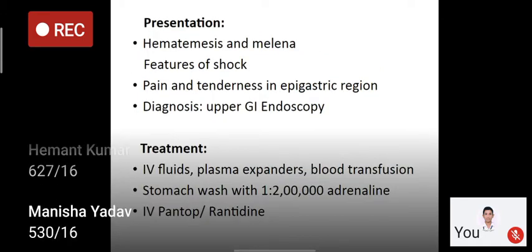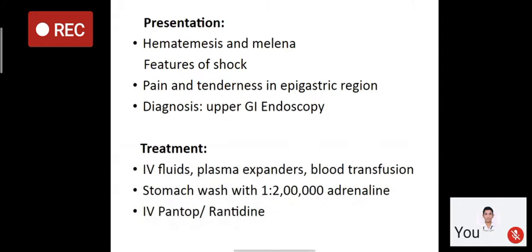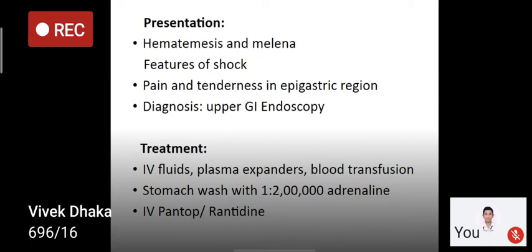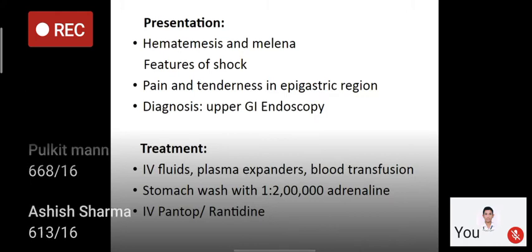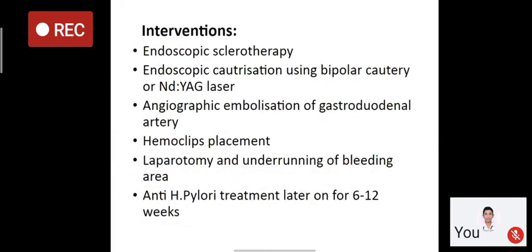It presents with hematemesis, melena, features of shock, pain and tenderness in the epigastric region. It is diagnosed with upper GI endoscopy, and treatment is IV fluids, plasma expander, blood transfusion, and stomach wash with 1 in 2 lakh ratio adrenaline. It will stop the bleeding, and IV pantoprazole or IV ranitidine is given.